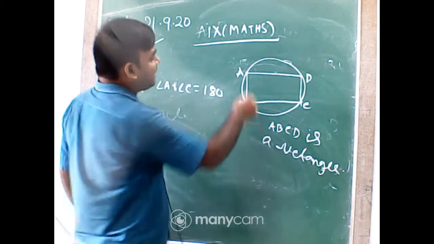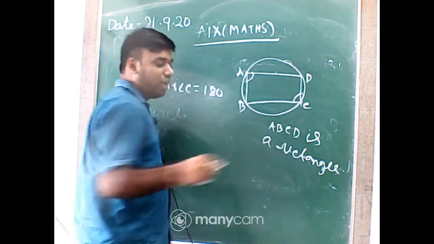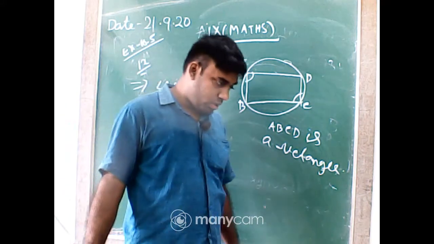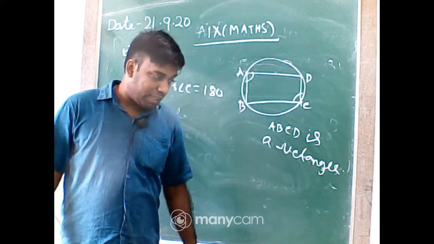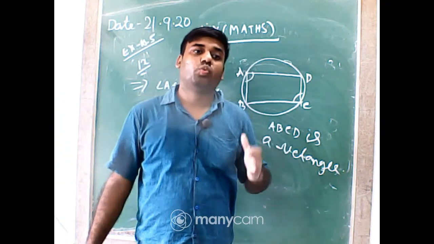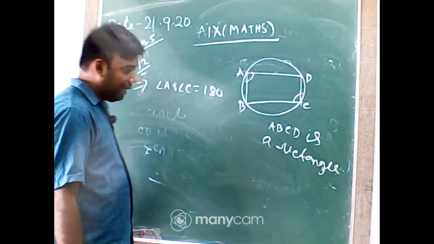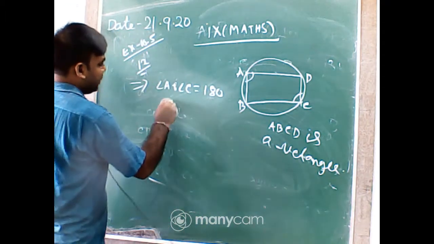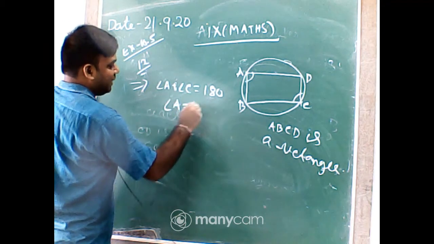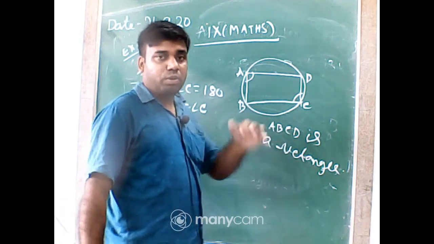Now as it is given a parallelogram, in a parallelogram opposite angles are equal. So angle A equals angle C. Why? Because in a parallelogram opposite angles are equal.